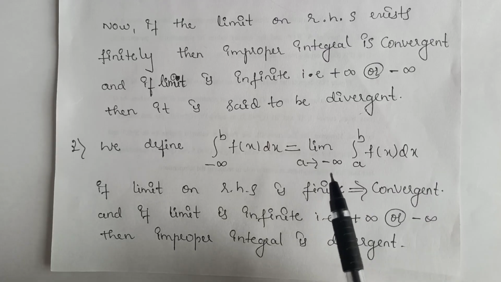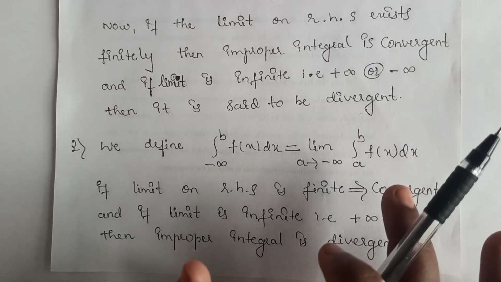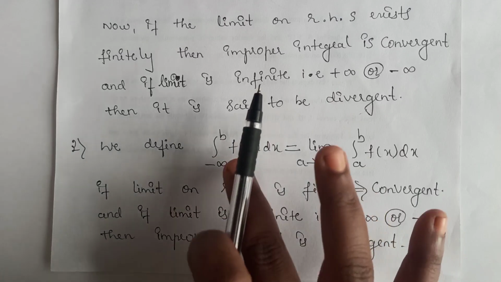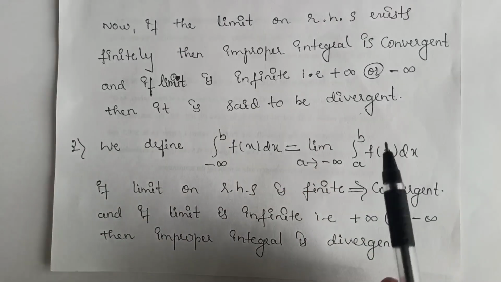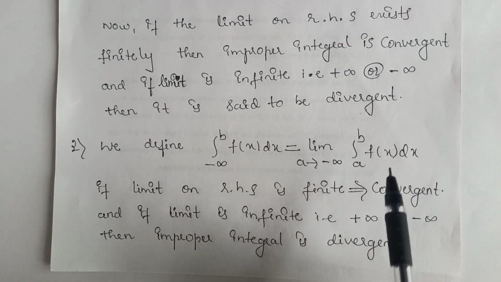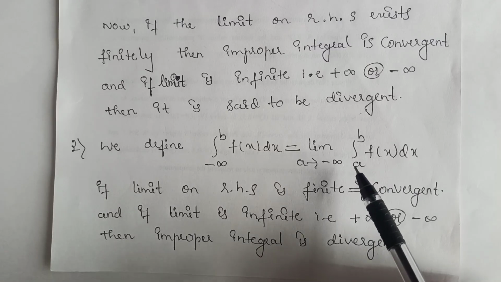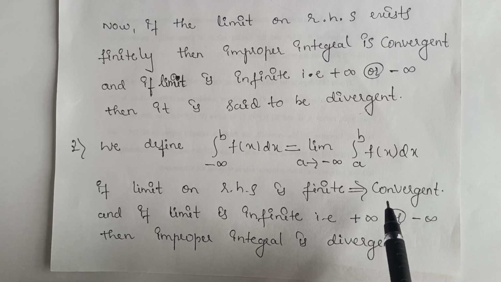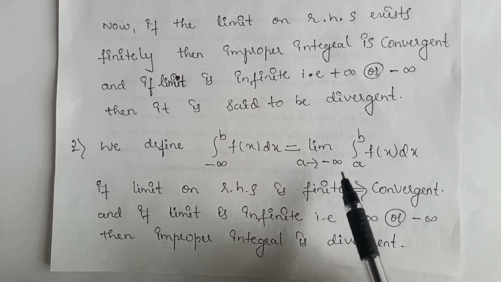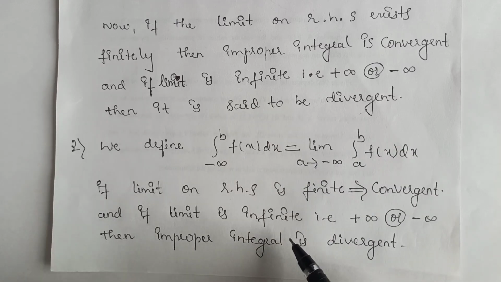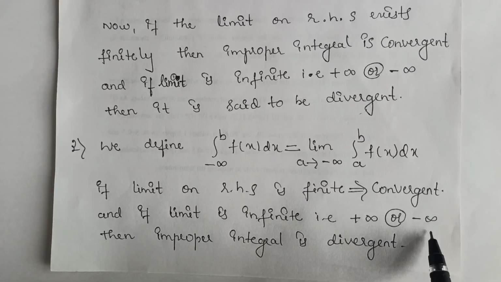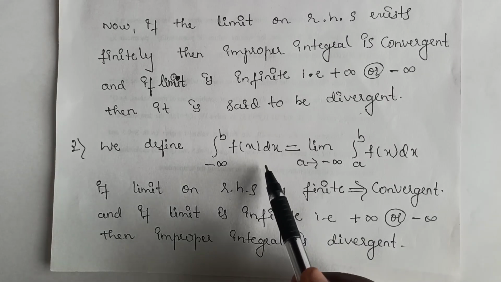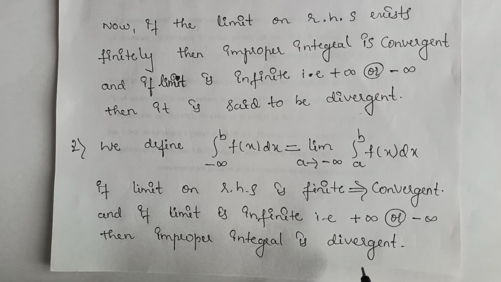Again, the given improper integral is said to be convergent if this limit is finite, that means it exists finitely. Otherwise, if we get the limit value as infinite, that means plus infinity or minus infinity, then the given improper integral is divergent.